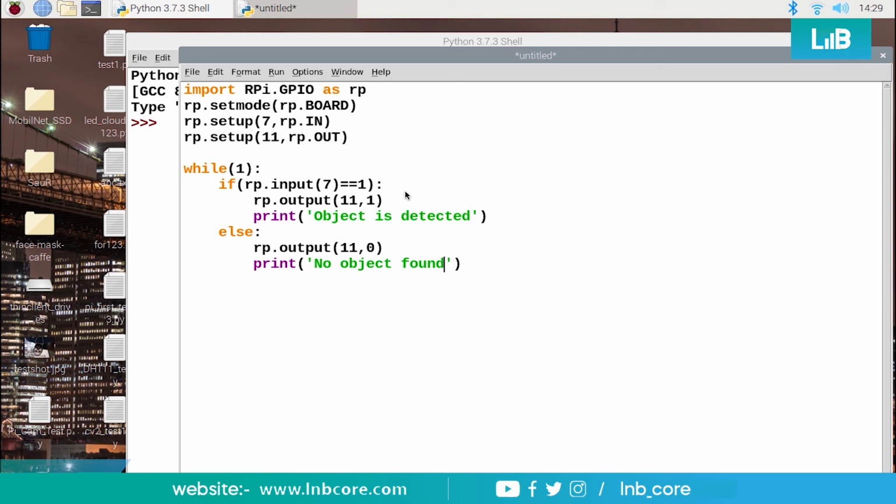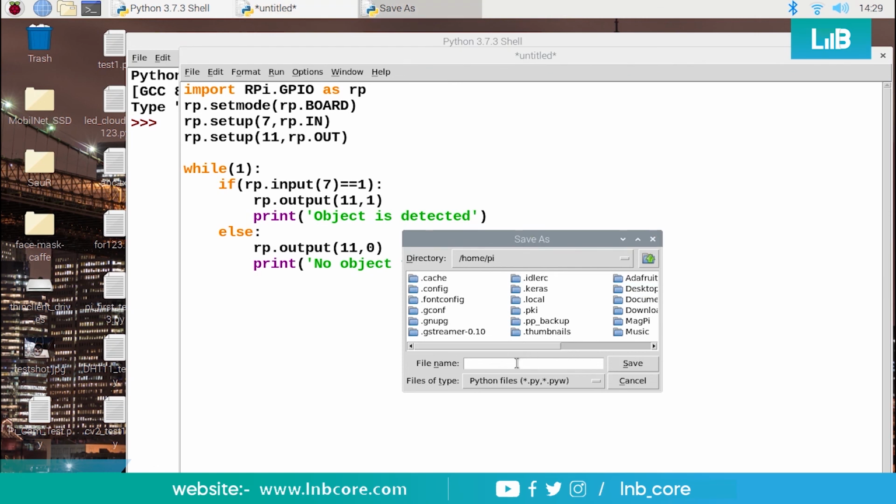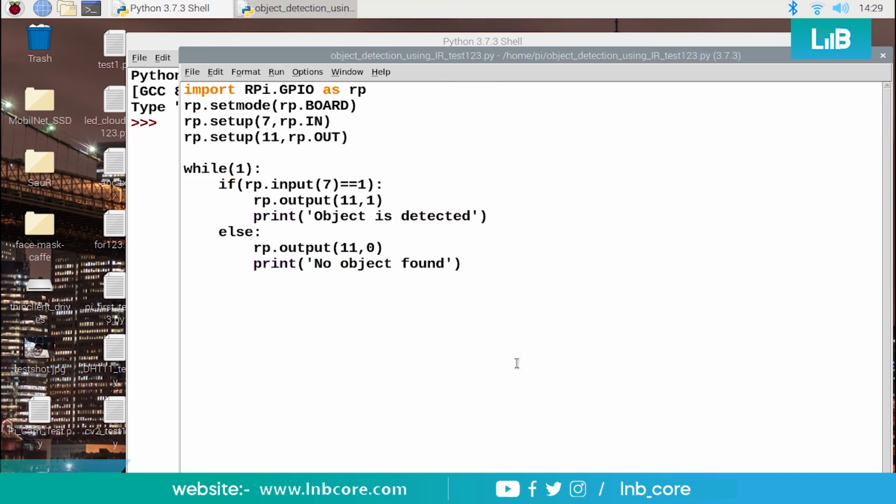I'll take your queries just after this, and then we'll move on to the other part also. So I'm saving this program now, on the desktop itself. I gave the name object detection using IR, test 1 2 3. This is the name I have given to this particular program.